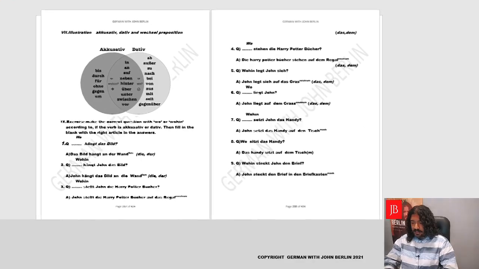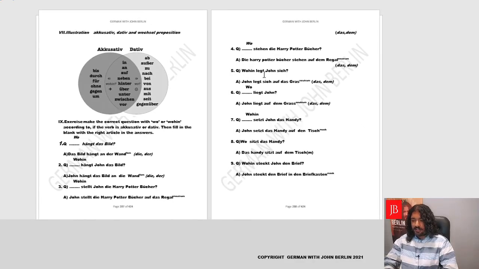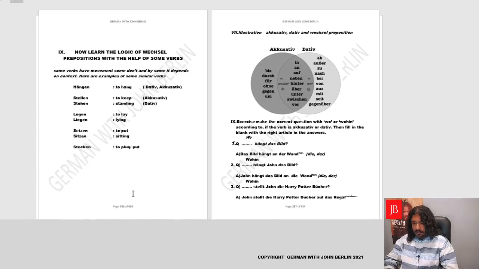We made a sentence with legen. Let's see what it is. Wohin legt John sich? John legt sich auf das Gras. So to lay is basically, we are making it with wohin. And since it's an accusative question here, we can determine that legen is always accusative. Whenever you lay something, there is movement. So you could determine that legen is accusative verb.